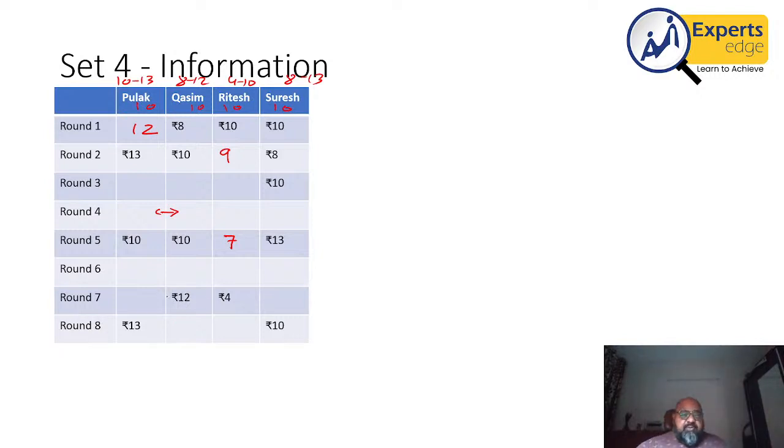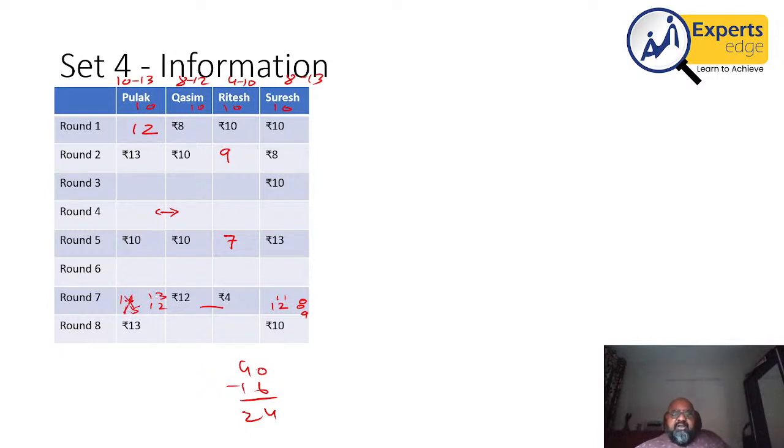Anyway, the sum of these two numbers is 16, 12 and 4. Therefore, the sum of the numbers in round 7 for the other two has to be 40 minus 16, which is 24. Now, 24 can happen when the numbers are 12 and 12, or they are 13 and 11. That cannot happen, right? If the value at round 8 for Suresh is 10, so 10 can be coming from 11 or 12 because the maximum difference can be of rupees 2, or it could be coming from 8 or 9. If I put 8 or 9 here, the corresponding number for 24 here will have to be 16 or 15, which is not possible because Pulak does not go beyond 13.